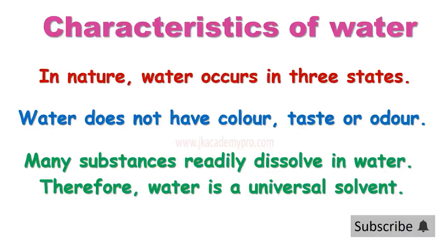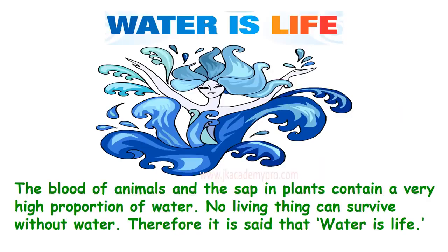What does universal solvent mean? It can dissolve many of the substances. That is why it is called a universal solvent. We learned that all living things on this earth require water. Nobody can live without water. Now, the blood of animals, not only all animals but even human beings, and the sap in plants contain a very high proportion of water. A lot of water is required by all living things. No living thing can survive without water. Therefore, it is said that water is life.